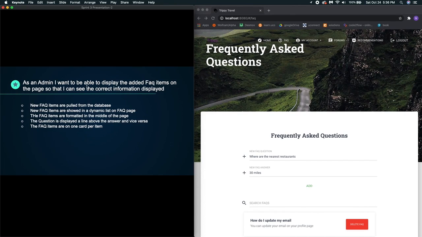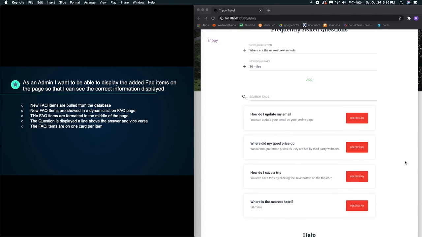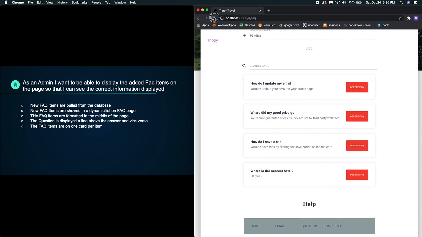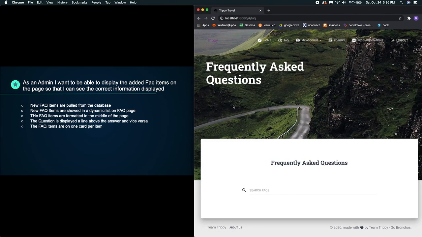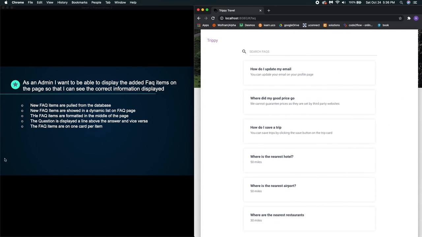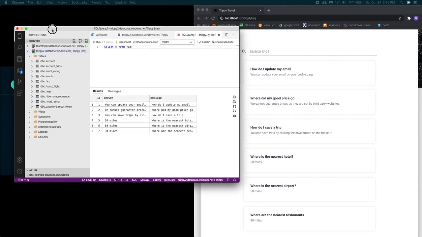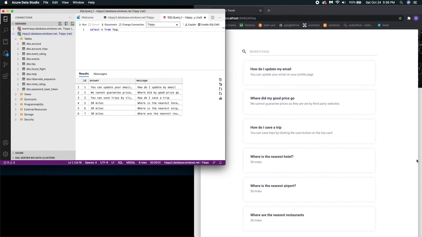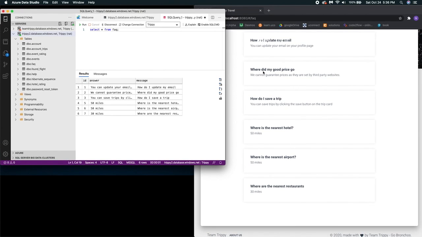As an admin, I want to be able to display the added FAQ items on the page so that I can see the correct information displayed. New FAQ items are pulled from the database. So you can see we have our items here in the database, and those are all reflected here on the page.